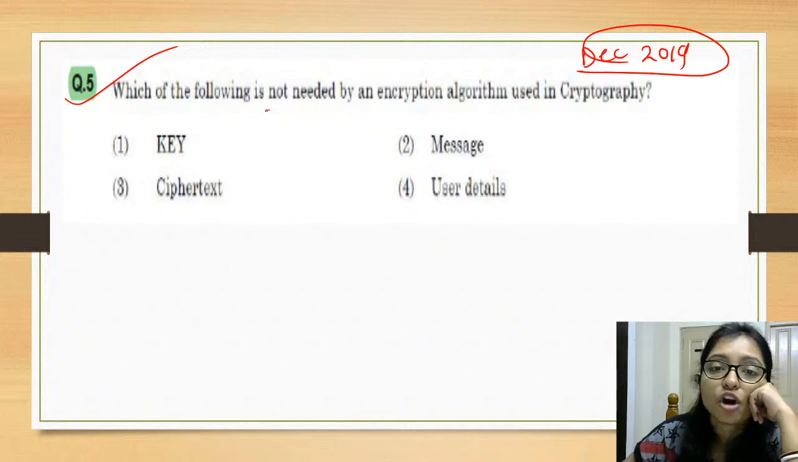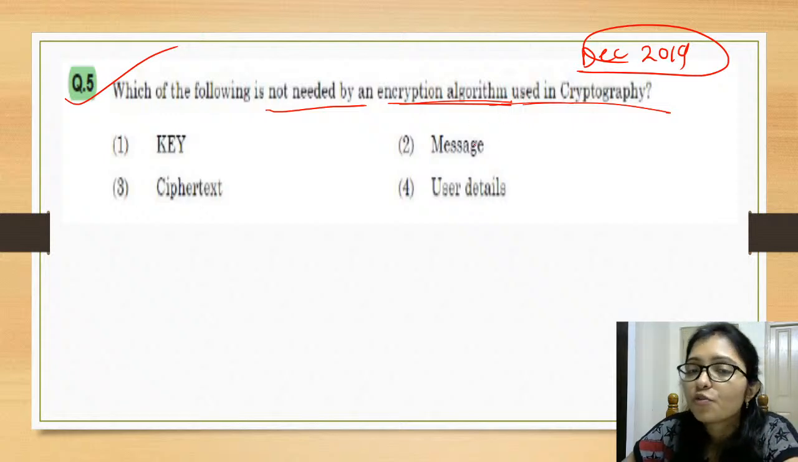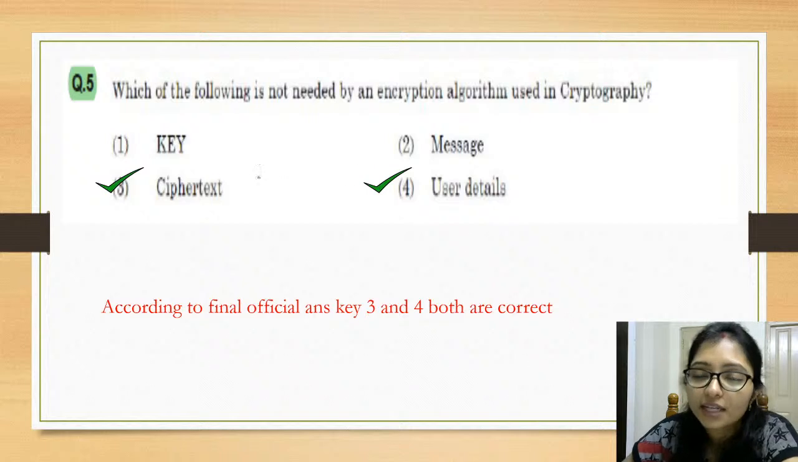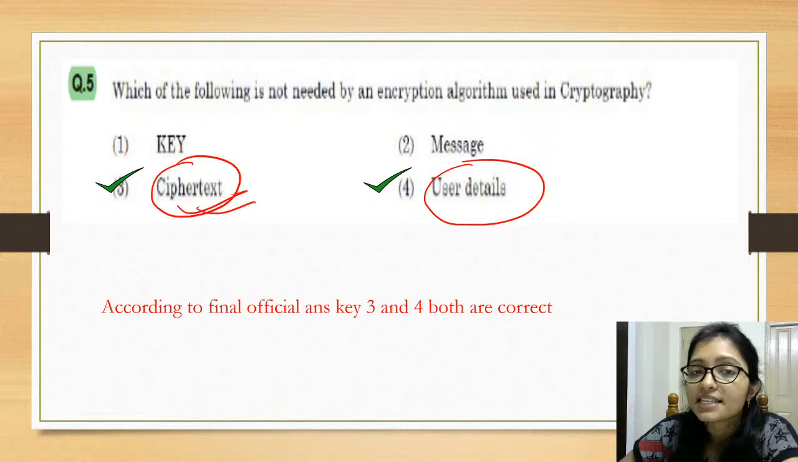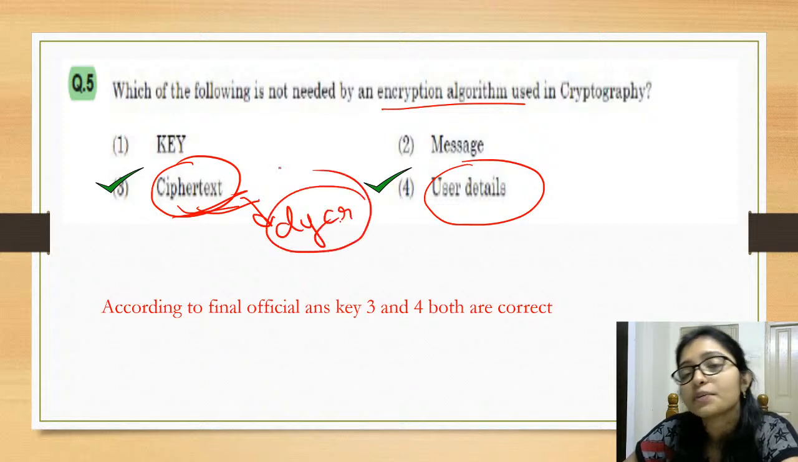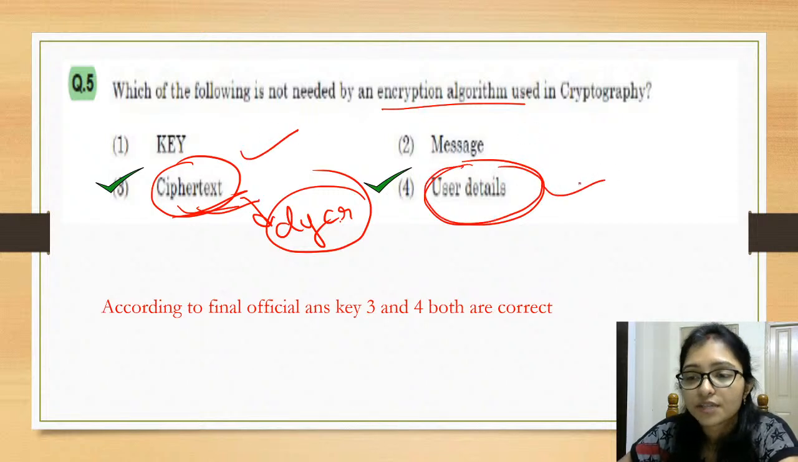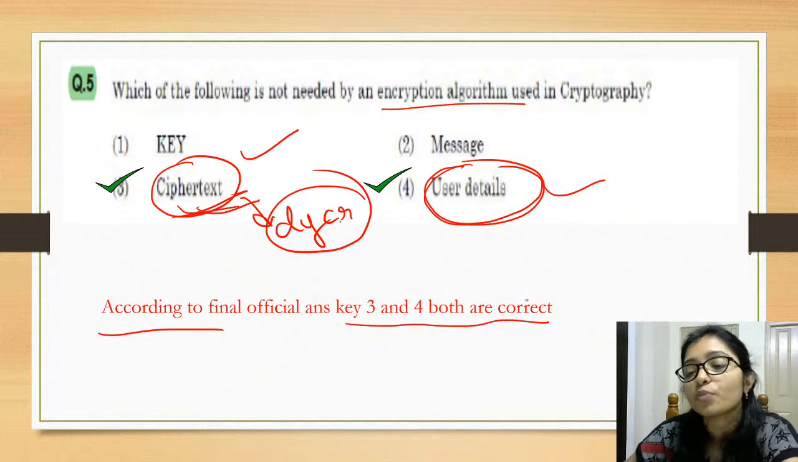Which of the following does not need an encryption algorithm? Encryption algorithm used in cryptography. Okay, so those who are saying 4 and those who are saying 3, both of you are correct. Ciphertext is not required for encryption because ciphertext is required for decryption. Here it is asking about encryption, that's why it is also correct, and user details is also correct. According to the final answer key, 3 and 4 both are correct.